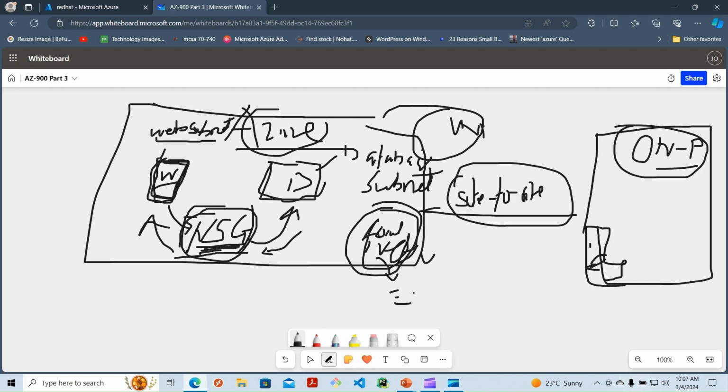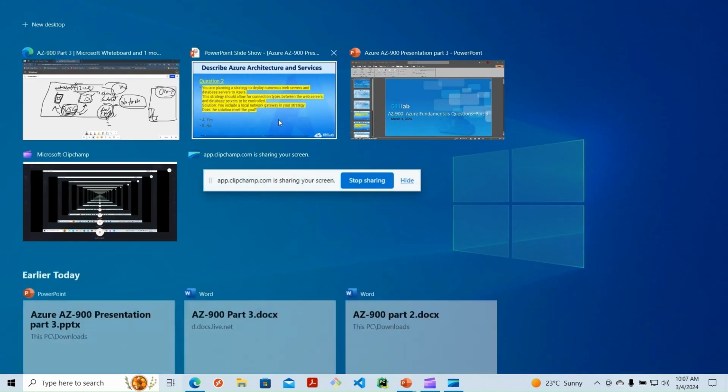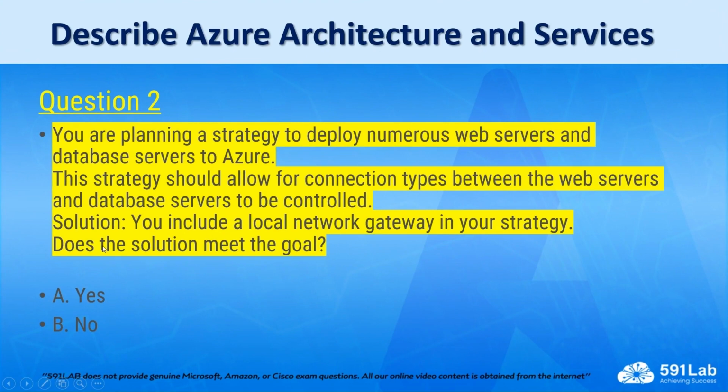So let's go back to our question, and as I explained, does the solution meet the goal? The solution doesn't meet the goal. It's a no, because all the servers here have already been migrated to Azure, and a local network gateway is for ease of communication between on-premises and Azure. And if the resources have already been migrated to Azure, you don't have any on-premises workload. So it defeats the logic of having a local network gateway.